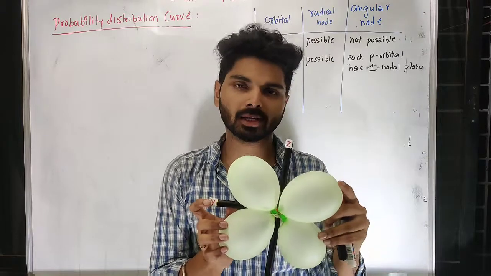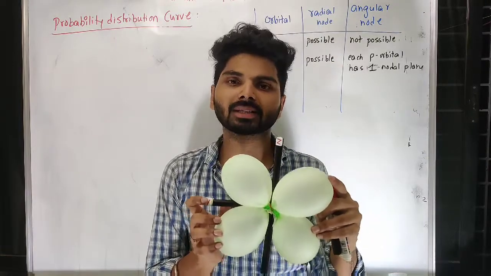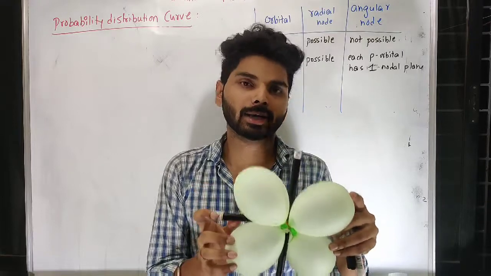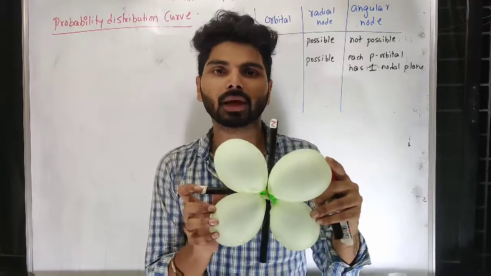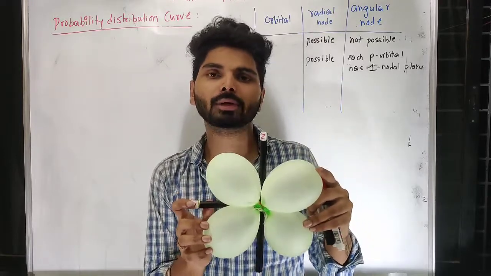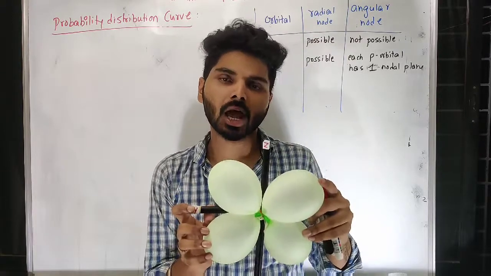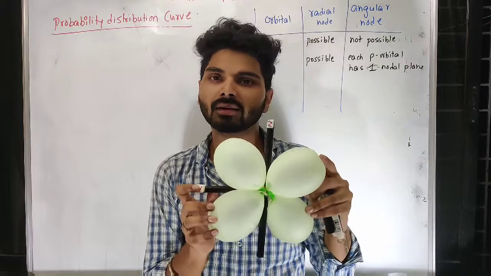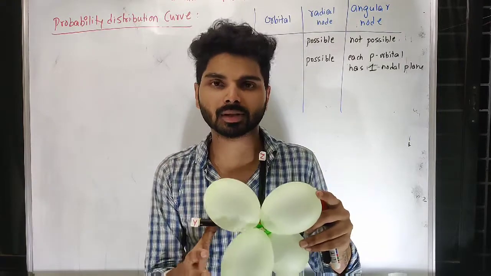Since they are on the yz plane, you cannot expect them in xz and xy. So the probability of finding these dyz electrons is only on the plane of yz.